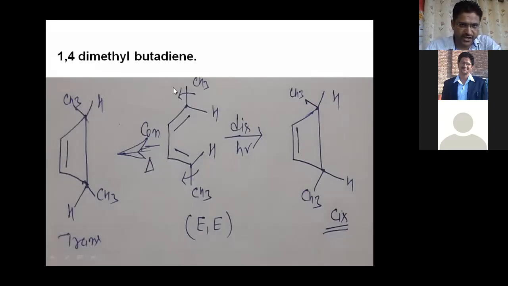If this CH3 rotates in this direction, then this CH3 also rotates in this direction, so the CH3 groups are on opposite sides. So this is the trans type of product. So 1,4-dimethylbutadiene gives the trans product or the cis product, it depends on the condition. So the reaction is stereospecific.